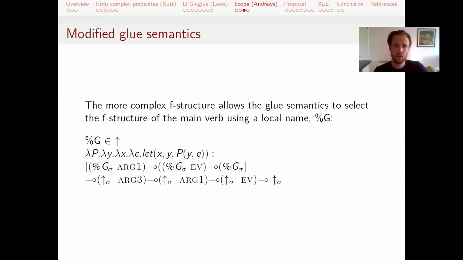But in any case, the motivation for this complex structure is that it allows you to identify a structure within the F structure that can be used or identified in the semantics using a local name. So for example, assuming the F structure that Andrews proposes, we could then, in the meaning of the light verb, refer to a particular F structure, say G, which is in this case within the set of the other F structure.